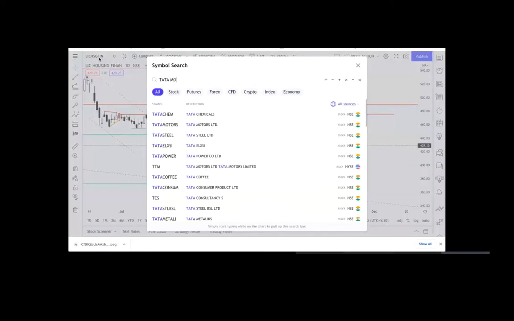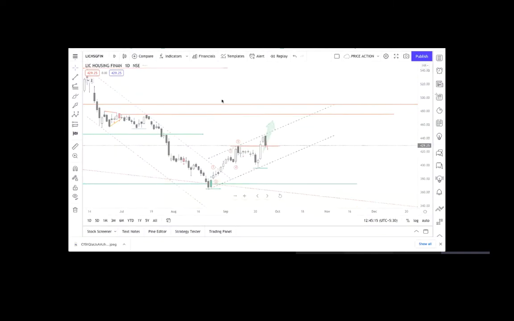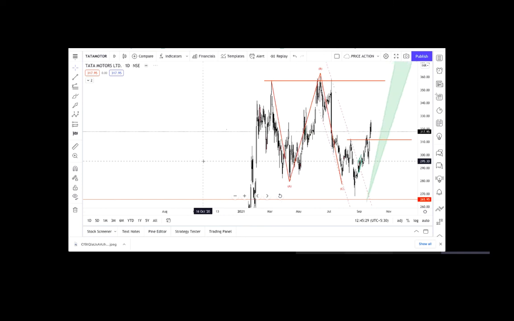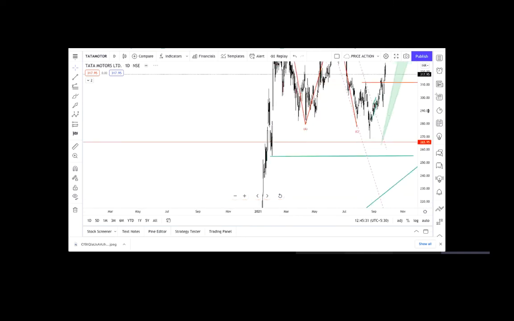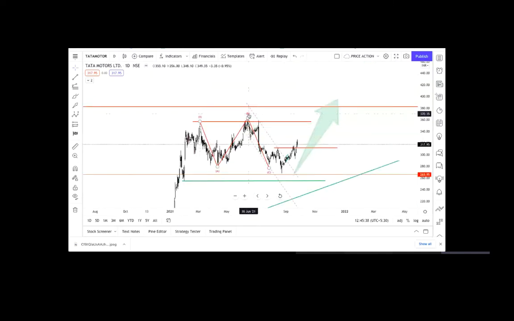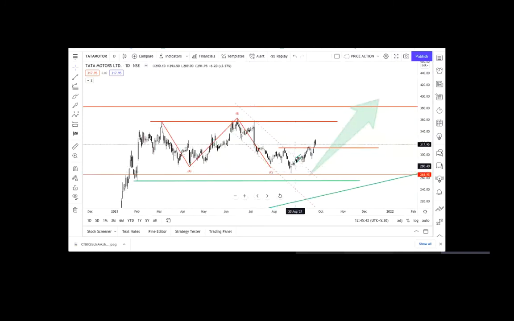In the previous session, I was discussing Tata Motors, and I told you that this is your first signal that the trend is going to continue, or that it is going to reverse. The trend running from the lows of these levels, with higher highs and higher lows, and we saw one of the expanded flat patterns here, and this small trend is reversed because this high has been broken.